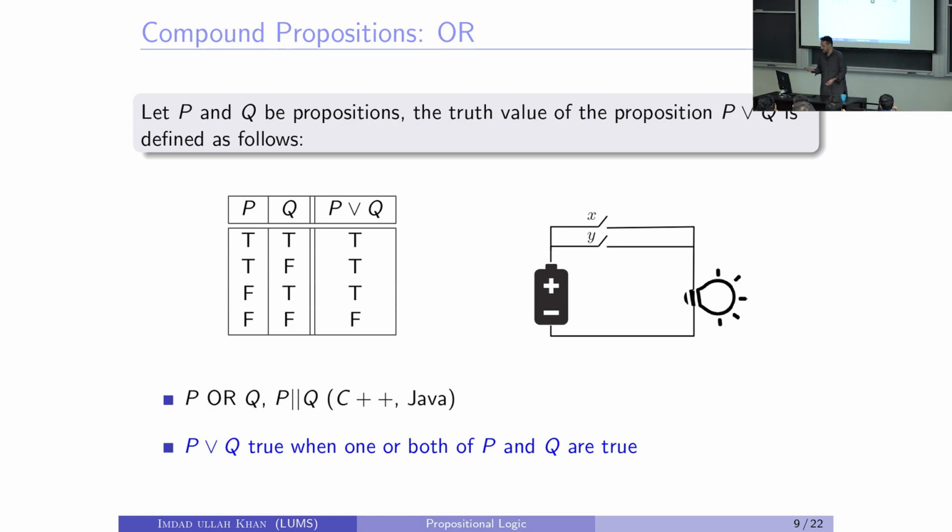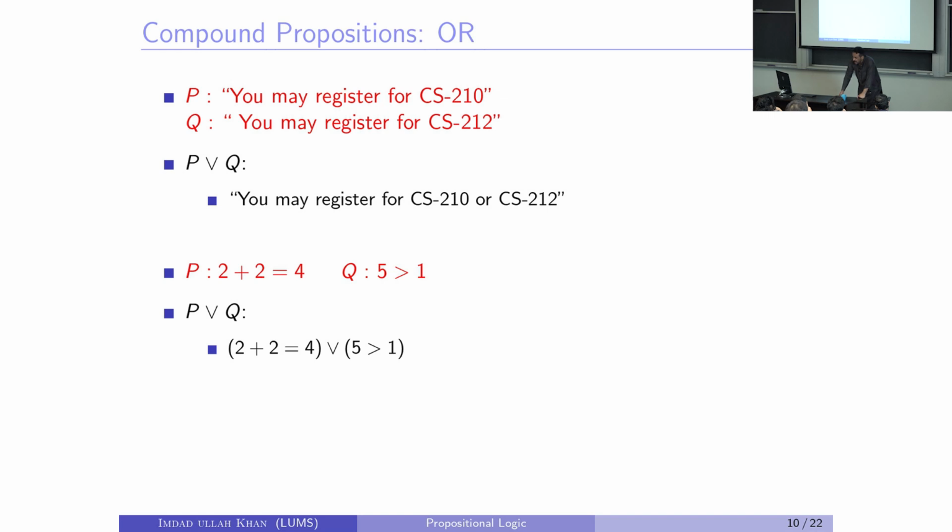Here is the circuit description of this thing. In C++, it's written with a double pipe symbol. And it's true when one or both of P and Q are true, otherwise it is false. Now when I make this statement P or Q, what is the statement P or Q? Yeah, you may register for CS210 or CS212, exactly the same statement as we made in English.